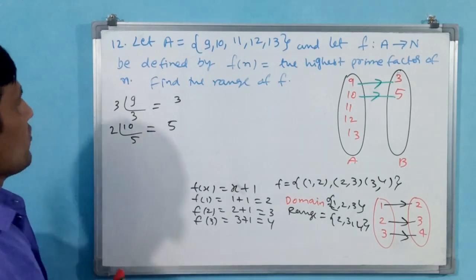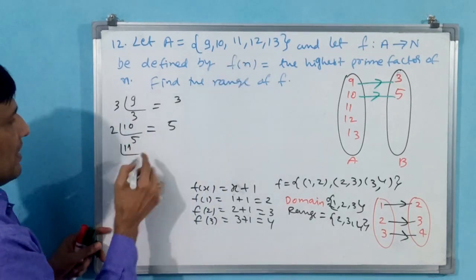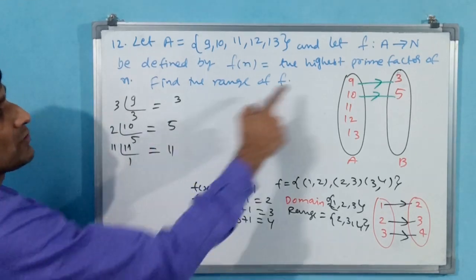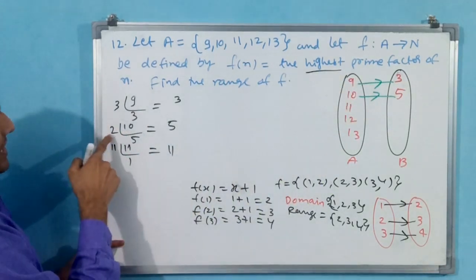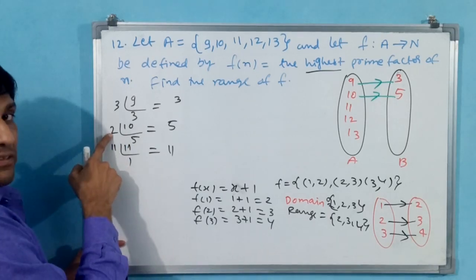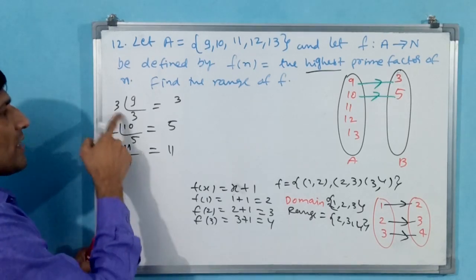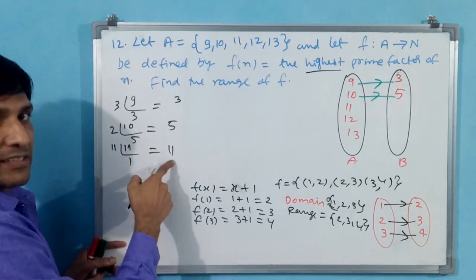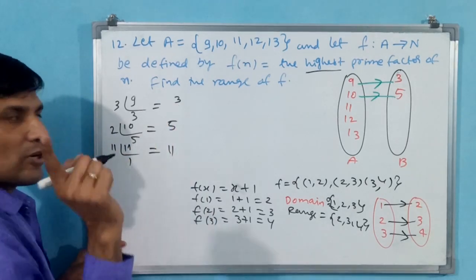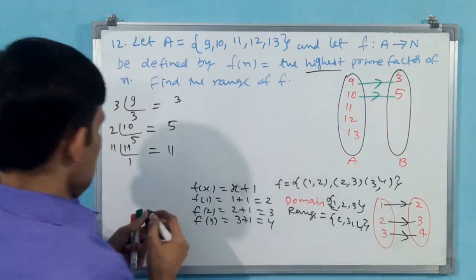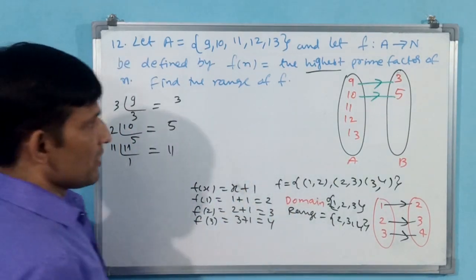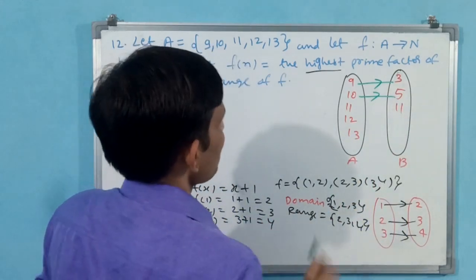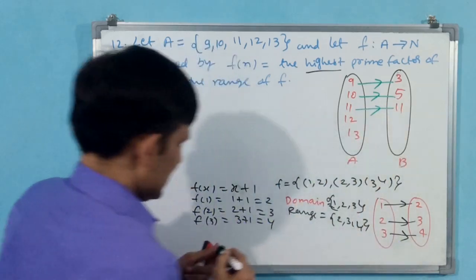Now you find for 11. 11 is a prime number. That is why 11 ones are 11 only. He told highest prime factor. Here, 1 is not a prime number; that you have to keep in mind. So for 11, 11 only is there. I am writing 11 here, and 11 has a relation with 11.